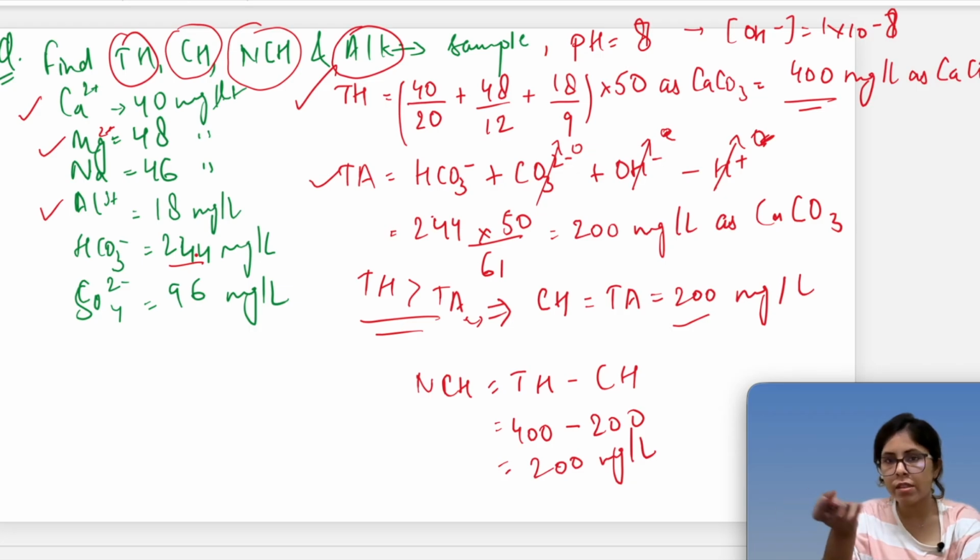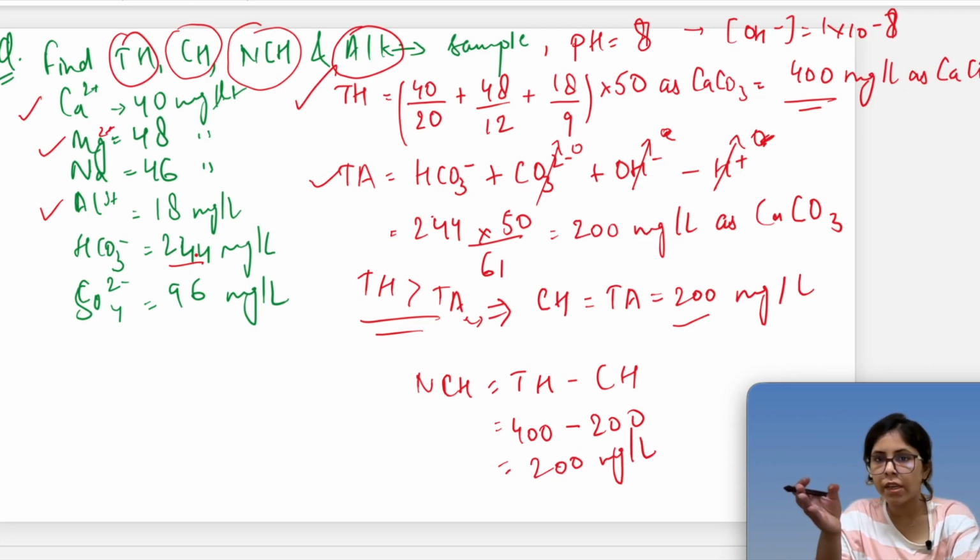It's obviously equal to the H plus, and so it cancels out. But even if it is not specifically given, the OH minus concentration is very low in neutral water, so we ignore it basically. So this is how we calculate the hardness of the water and all other compounds.